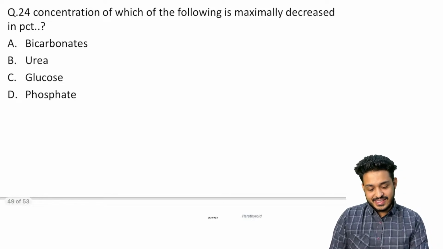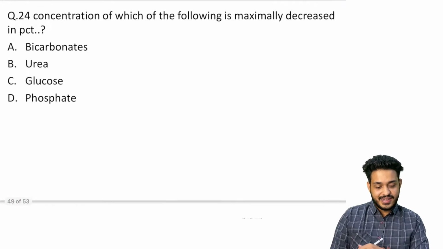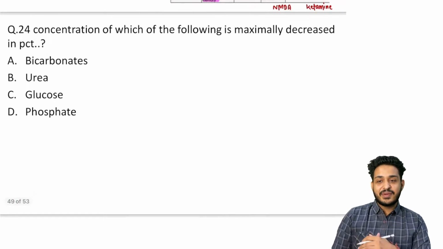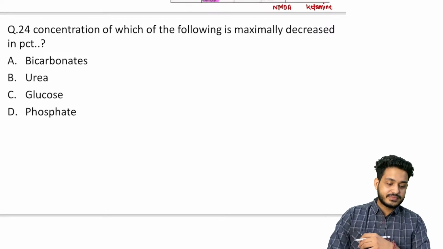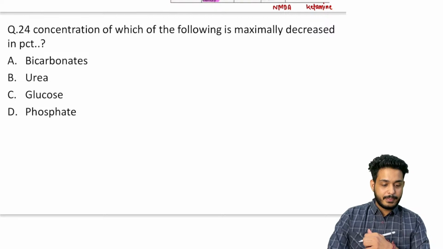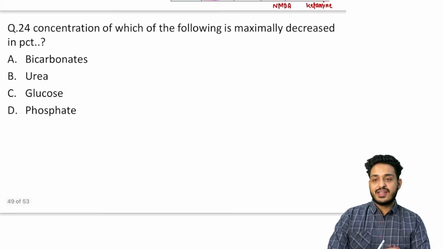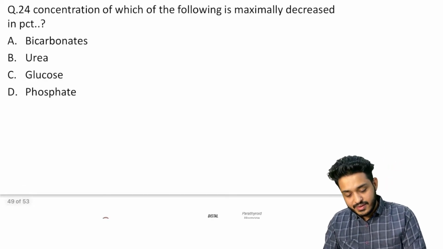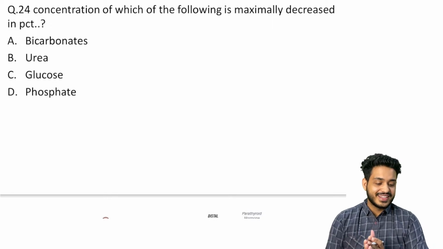Yes Mohammed, yes Kajal. Right? So now we will be discussing the next question: the concentration of which of the following is maximally decreased in the PCT. We will discuss that in a later moment. I'm glad you guys are liking it. It is helping you. This is for the students, you guys are the most important thing.